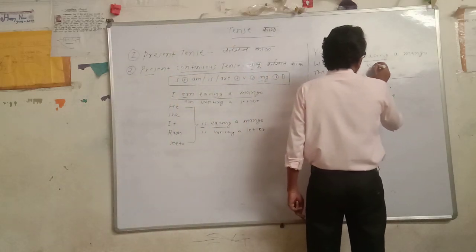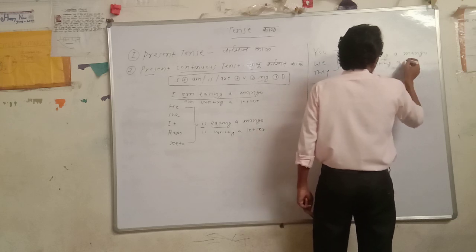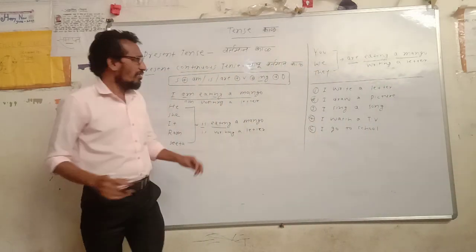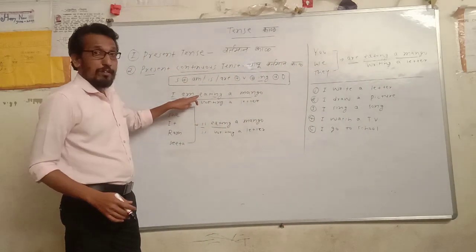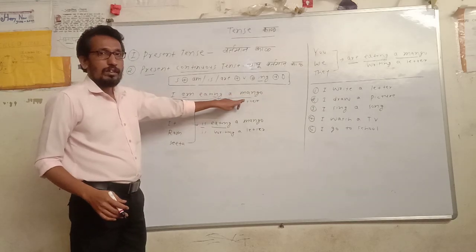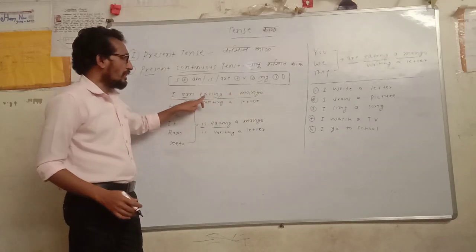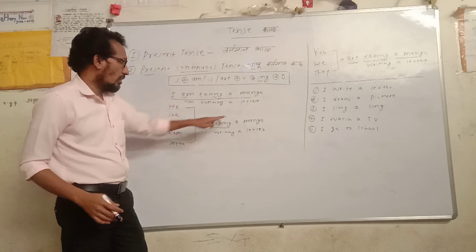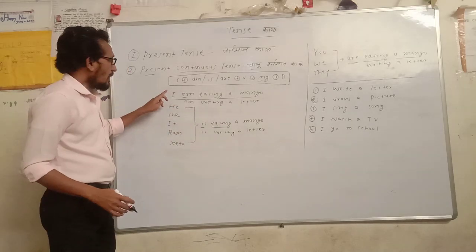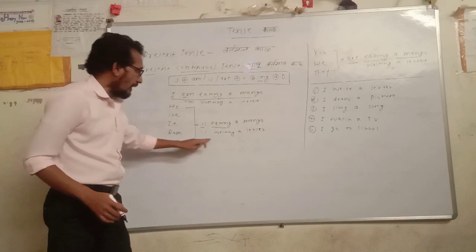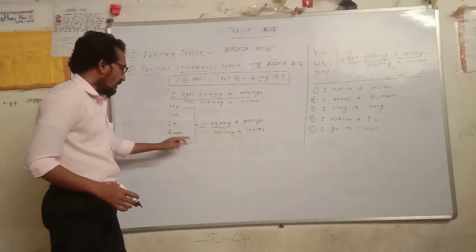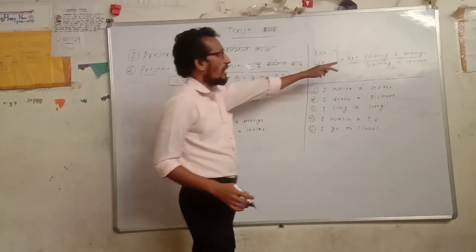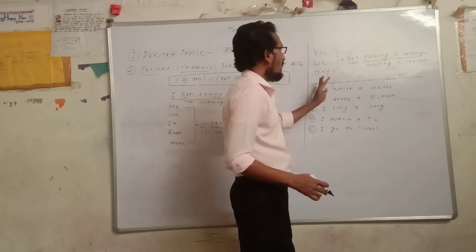Here the main verb and object: the main verb is eating here, and here we are taking writing. Here the object is mango, here the object is letter. Here also, what will be the answer? I am writing a letter. He is writing a letter, she is writing a letter, it is writing a letter, Ram is writing a letter, Sita is writing a letter. Then you are writing a letter, we are writing a letter, they are writing a letter.